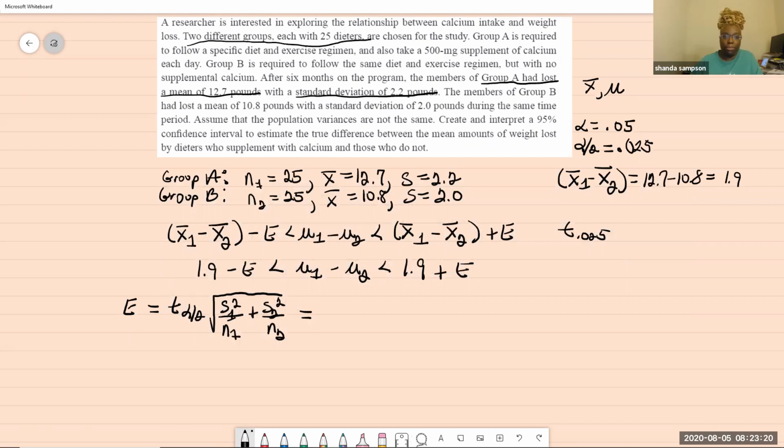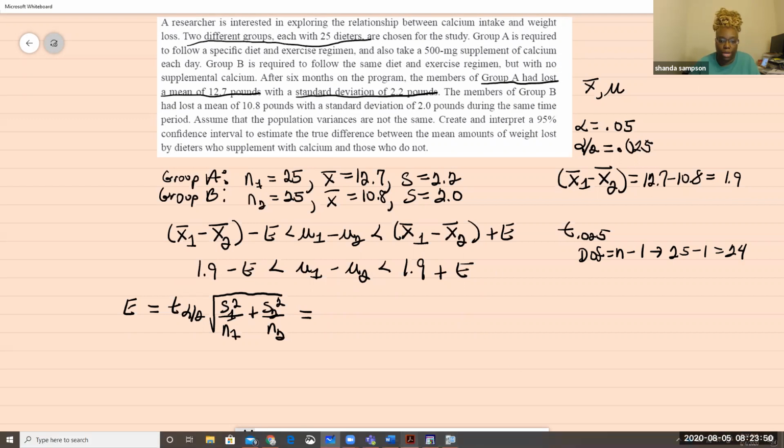But I do the basic way, which is we take the lower of the N's. The degrees of freedom is N minus 1, so we take the lower of the two, 25 minus 1 is 24. It just so happens that these have the same N. If they weren't the same, you would take a different number. So we have 24, and alpha is equal to 0.025.